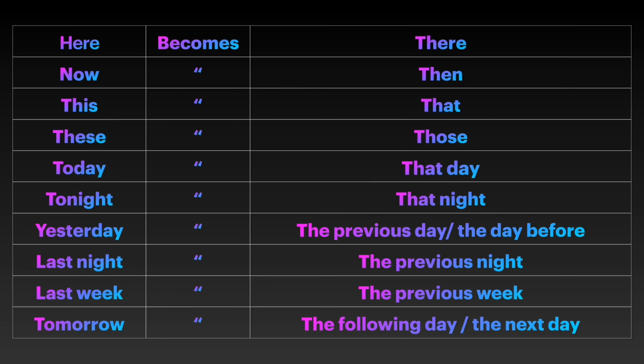For example, here becomes there, now becomes then, this becomes that, these becomes those, today becomes that day, tonight becomes that night, yesterday becomes the previous day or the day before, last night becomes the previous night, last week becomes the previous week, tomorrow becomes the following day or the next day.